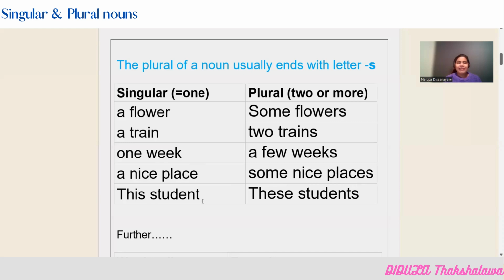Last example here, this student. Now, when you are talking about one particular student, you can say this student. When you want to say that in plural, both the words are changing here. Basically, this changes to these, and the noun student changes to students, just basically adding the letter S. We cannot say these student, you have to say these students. This is the difference here. This is one rule. When you want to change a singular noun into plural, you have to add the letter S at the end of the noun.